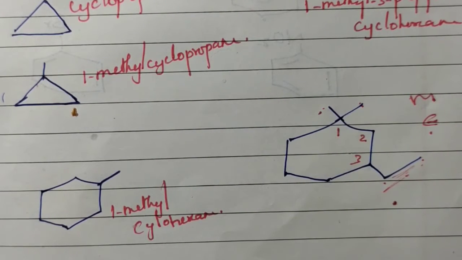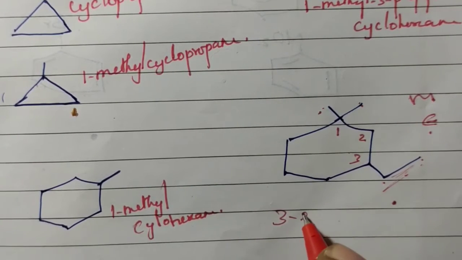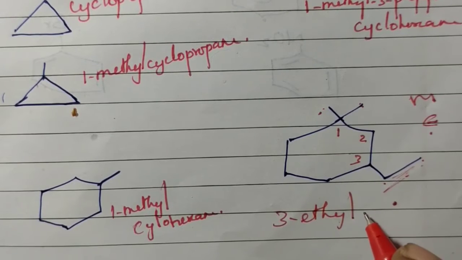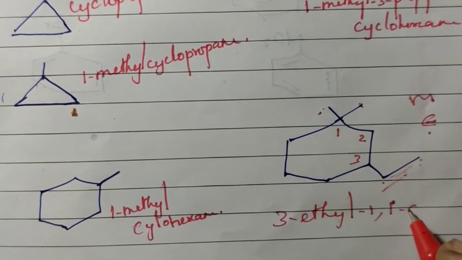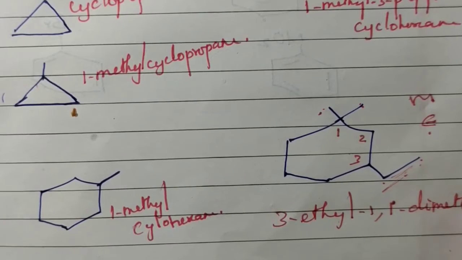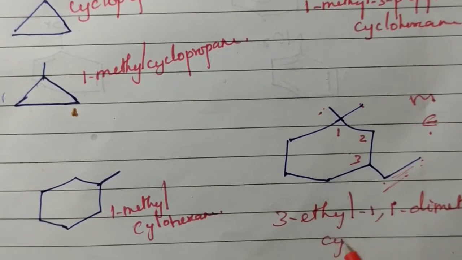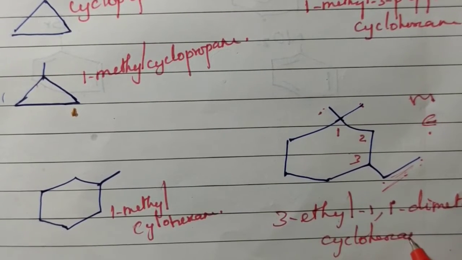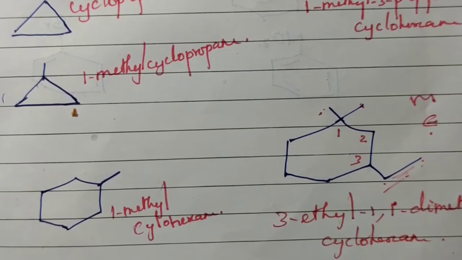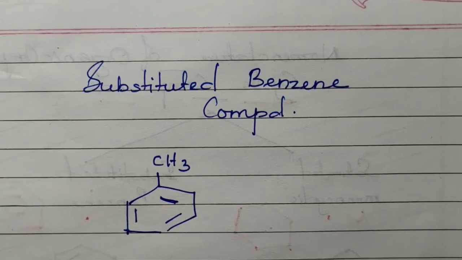Now, while writing the name, we have to follow alphabetical order. That is 3-ethyl-1,1-dimethylcyclohexane. That's all about nomenclature of monocyclic saturated organic compounds.